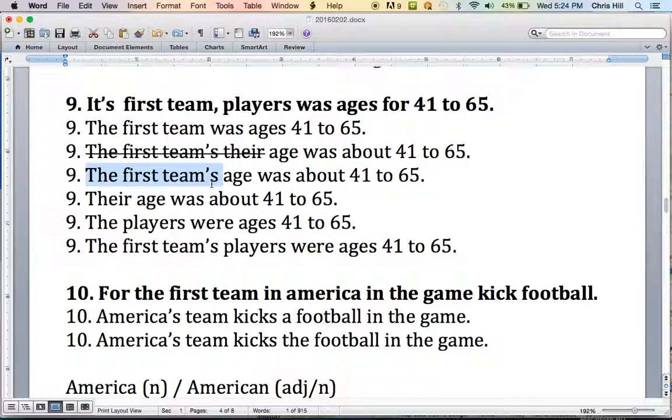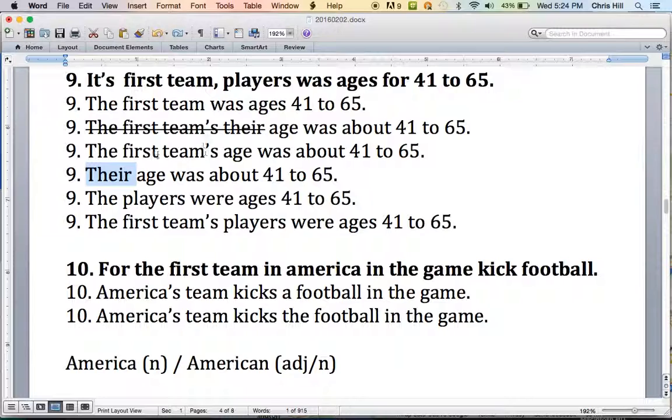Also, the first team's age was about 41 to 65. So here we're using the possessive, the team's age, the age that belongs to the team. We could also just say their. Okay, their age was about 41 to 65. Here we're replacing players with a pronoun, their. Okay, and again, plural. The players were ages 41 to 65 is another way, or the first team's players were ages 41 to 65. These are all possible answers.